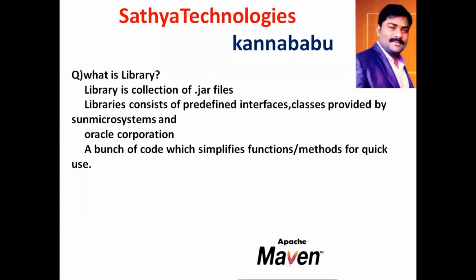Similar to your books library. When you go to your college, all the books are arranged in the form of racks. Rack number 1 GK books, rack number 2 science books, rack number 3 social books. Why they arrange the books in the form of racks? Easy for identification. Similarly, Java is also providing a beautiful library. Library is a collection of .jar files. .jar file is a collection of .class files.